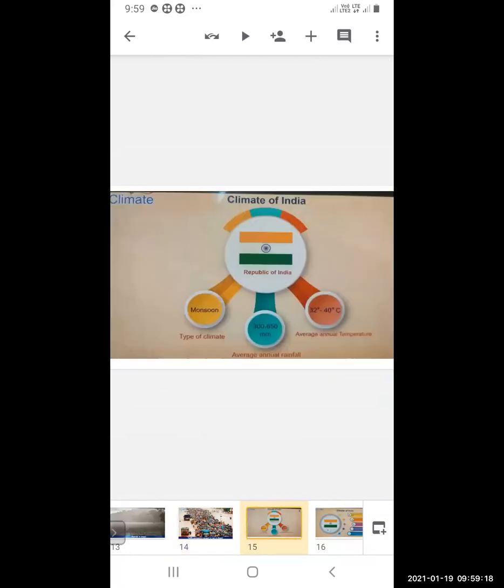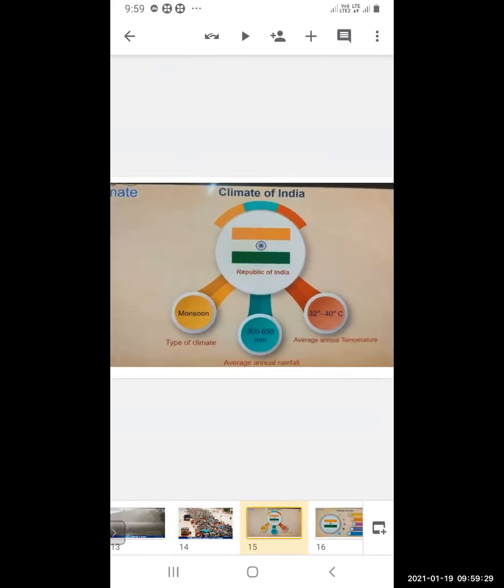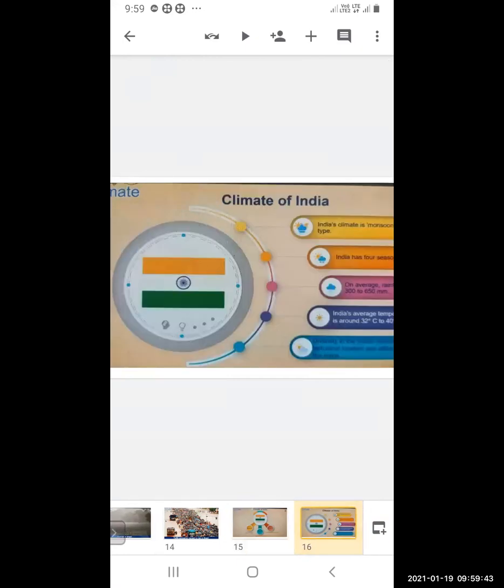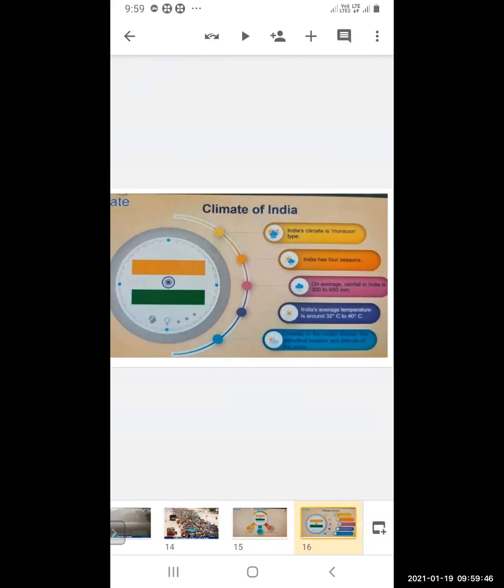We have seen the climate of Brazil. Now we will see the climate of India. The climate of India is a monsoon type of climate. It has 4 seasons. On average, rainfall in India is 300 to 650 millimeters, and the temperature is 32 to 40 degrees Celsius.